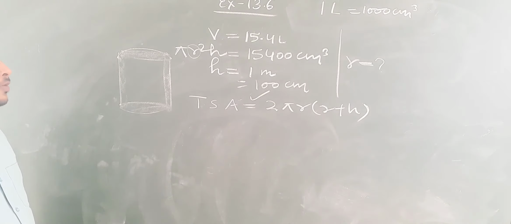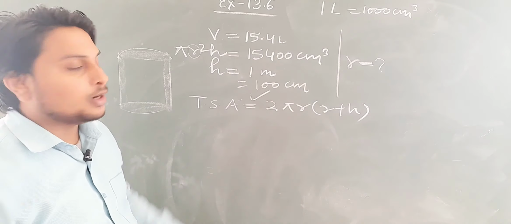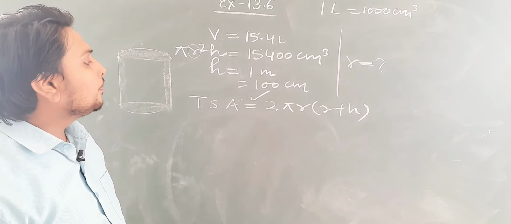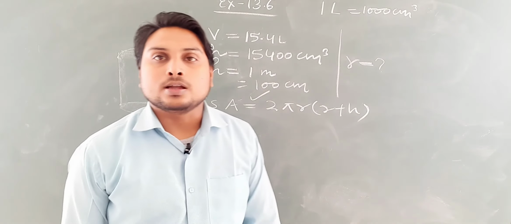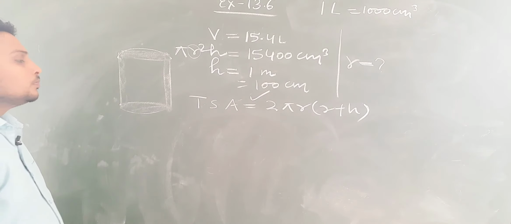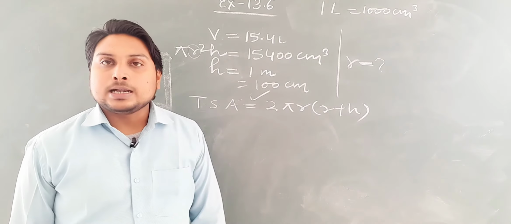Capacity means volume is given and the formula for volume is pi r square h. We have changed liter into centimeter cube, okay, and meter into centimeter. Height was given in meter, so we have changed it into centimeter. Now we have to tell what will be the total surface area, okay. And from here when you will solve it, your answer will be in centimeter square.